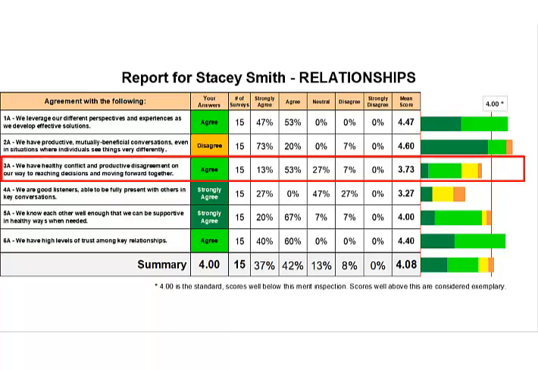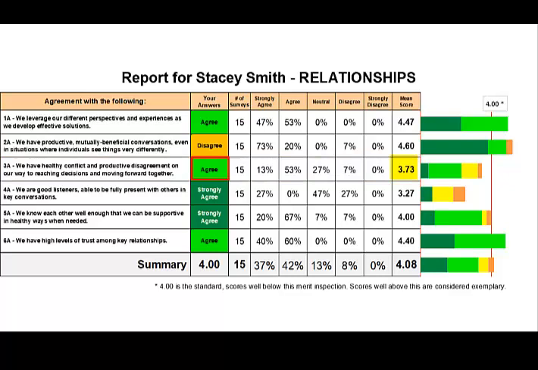Item 3 shows a lower level of agreement, but perhaps not so low as to cause concern, and Stacy is in line with the others. Item 4 is a different story. The score of 3.27 indicates that only 1/4 of the respondents agree. This time Stacy is an outlier, but in the other direction. Items 5 and 6 look fine, and Stacy is in alignment with the group.